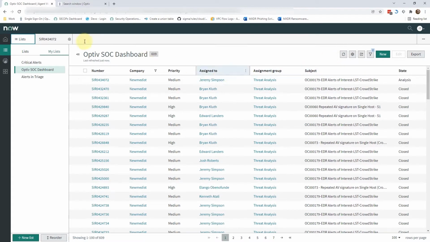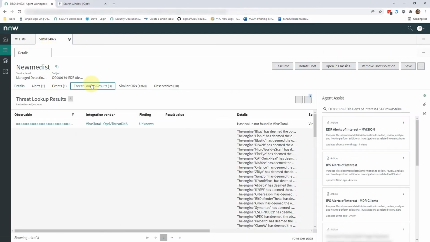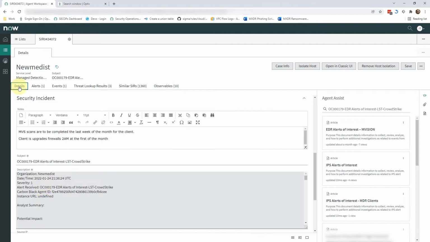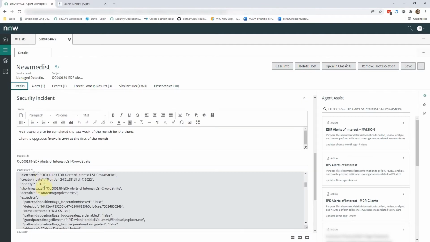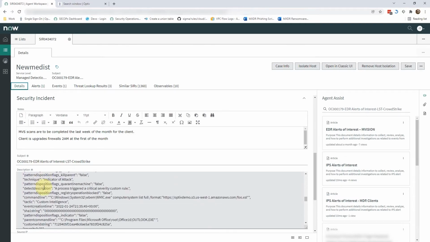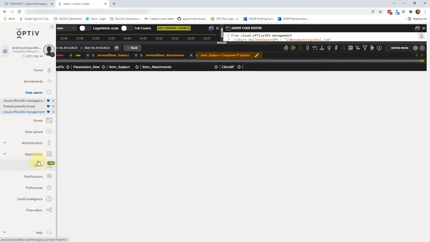An Optiv SOC analyst begins to triage the alert. Through API integrations, important alert data is already populated in the service ticket. Based on the initial investigation, the Optiv SOC analyst identifies that further investigation is needed and pivots into the MXDR analytics platform to do the full investigation.